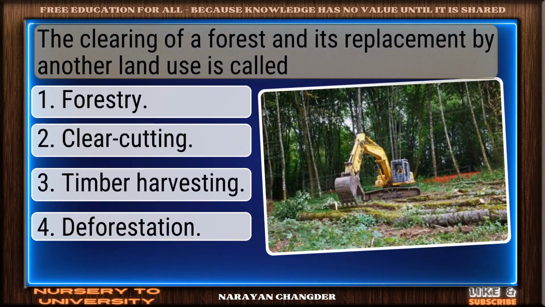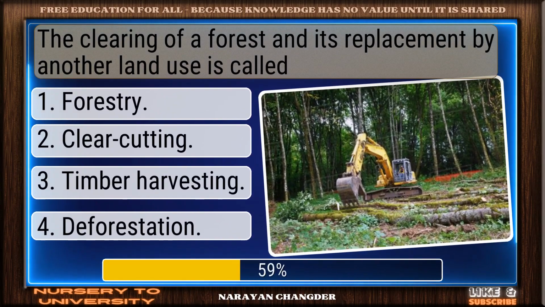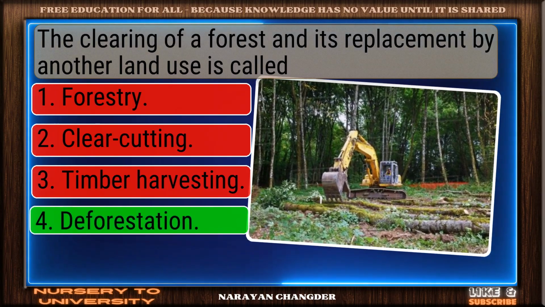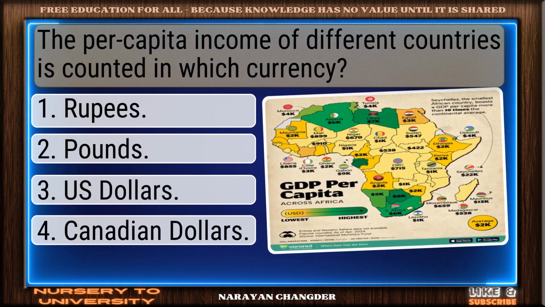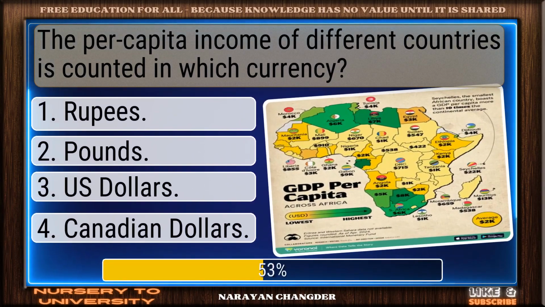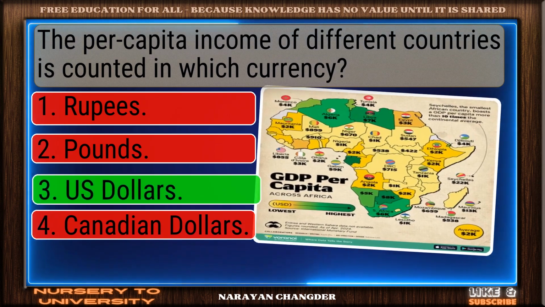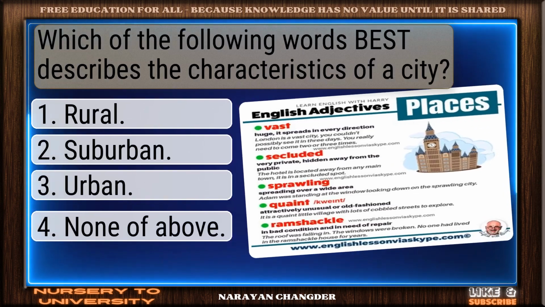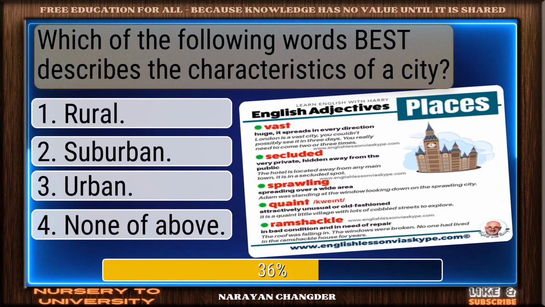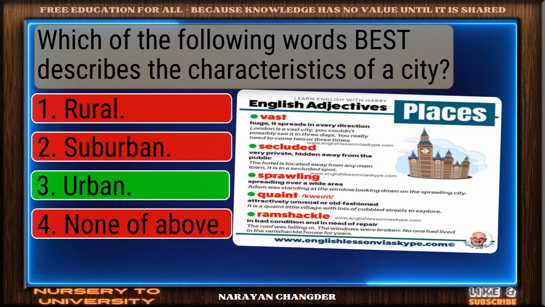The clearing of a forest and its replacement by another land use is called... Smart pick. Deforestation is the correct choice. The per capita income of different countries is counted in which currency? Sharp thinking. US dollar is the right choice. Which of the following words best describes the characteristics of a city? Well done. Urban is the right choice.